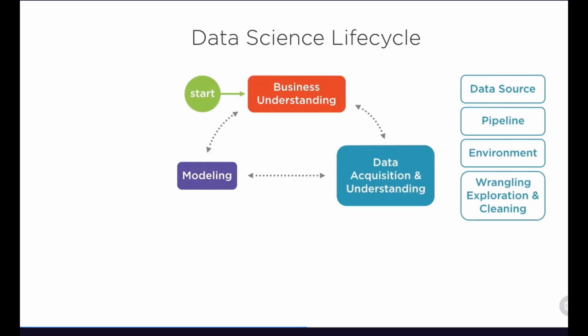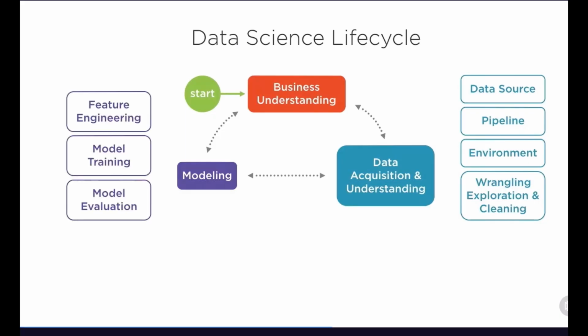And one of the things you'll start to notice here within the life cycle is, in many cases, we're going to be traveling back and forth between these phases. It's iterative. It's not a once and done life cycle. So here within modeling, we're really looking at doing both feature engineering, model training, and then ultimately model evaluation to see if this is actually suitable to use within your organization for your use case. Once we have this in place, we're then looking at deployment. And deployment might be a bit of a misnomer here.